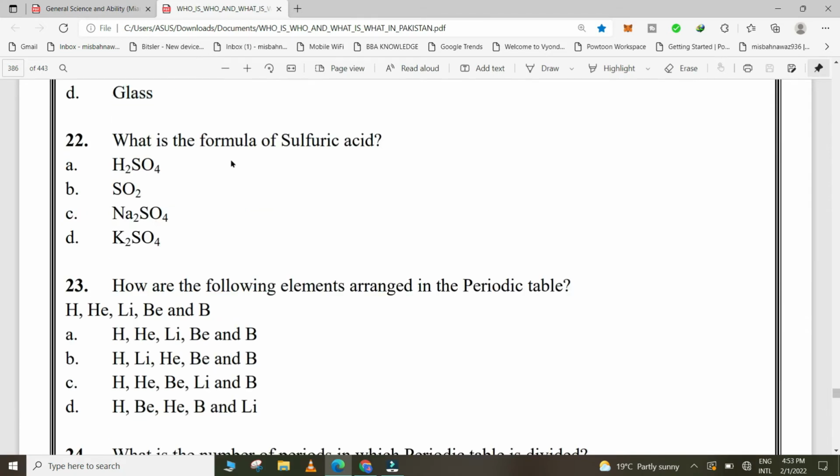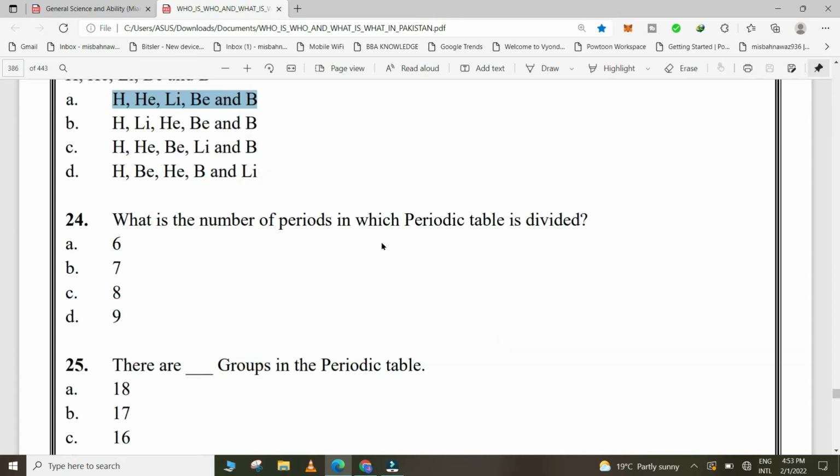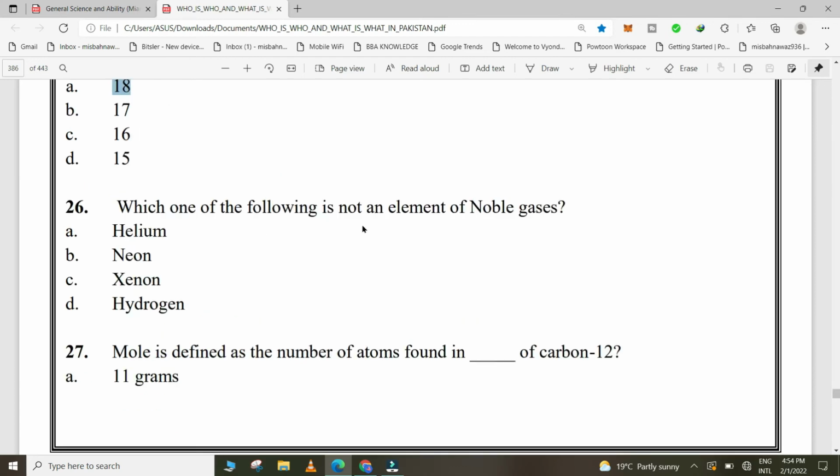Which of the following is not an allotrope of carbon? Glass. What is the formula of sulfuric acid? H2SO4. How are the following elements arranged in the periodic table? Hydrogen, helium, lithium, beryllium and boron. What is the number of periods in which periodic table is divided? 7. There are dash groups in the periodic table? 18.